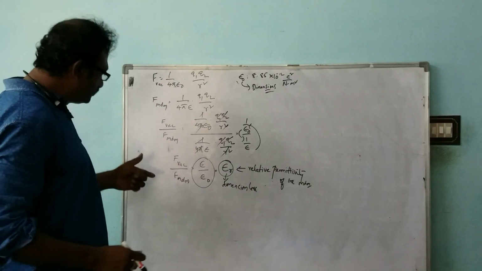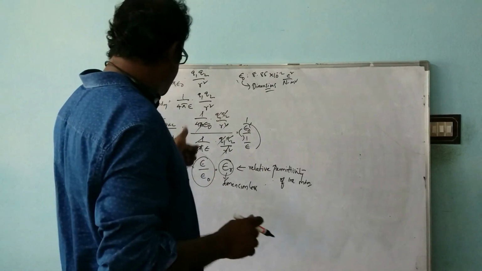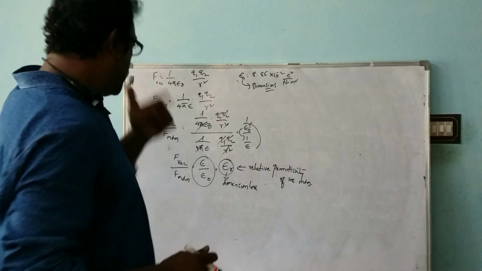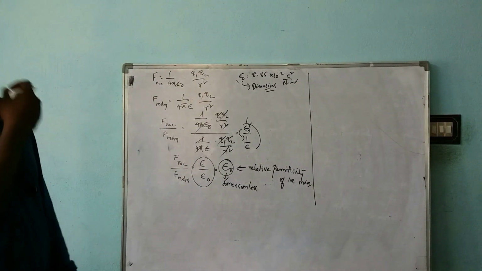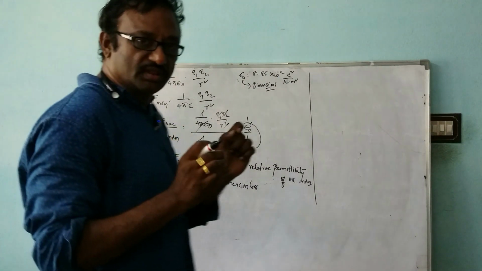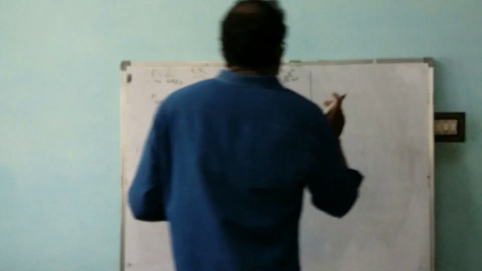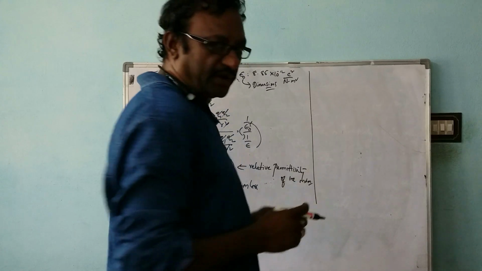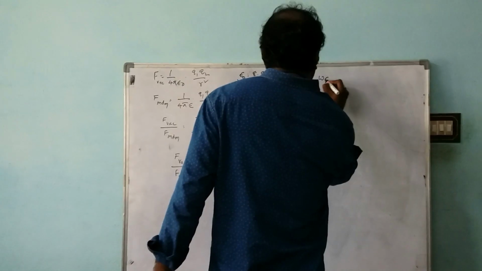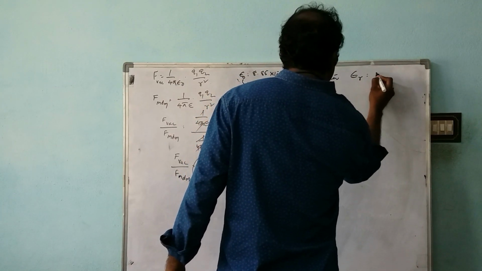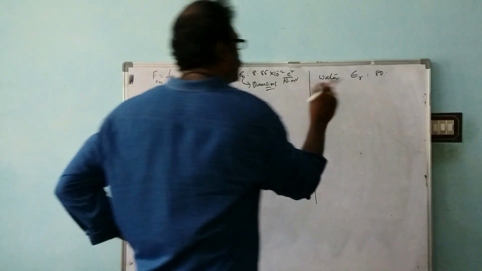So now we understood that for a medium, the force is related to the permittivity of the medium. And by this we can calculate the interactive forces between the charges if they are placed in air, vacuum or a medium. So let us go with a small example here. Supposing the charges are placed in water, whose relative permittivity is 80. How do we find the force between the two charges now?